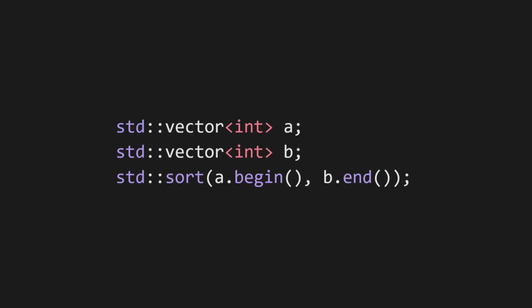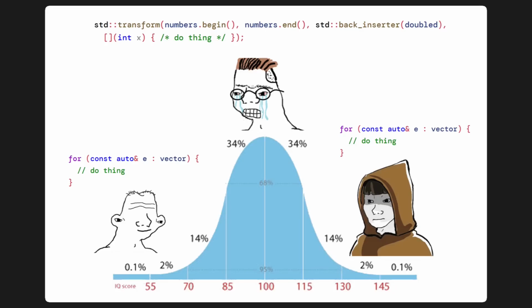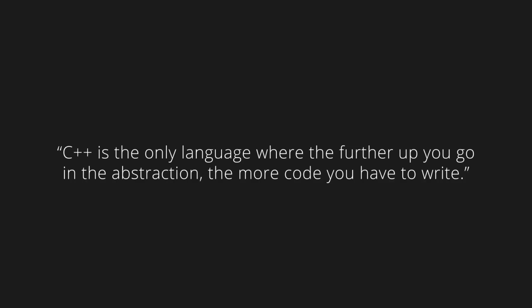The other problem is that you could accidentally type .begin on one vector and .end on another, and the compiler won't warn you. You just end up breaking your program. I can't help but laugh at the fact that when you use standard algorithms, you end up with more code than the for loop that they're trying to abstract away. C++ is the only language where the further you go up in the abstraction, the more code you have to write.